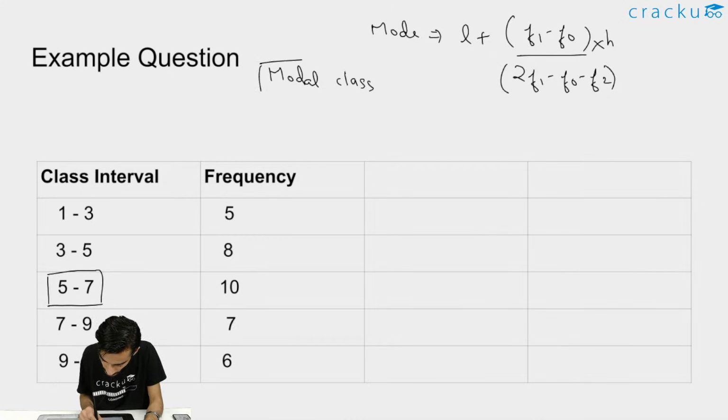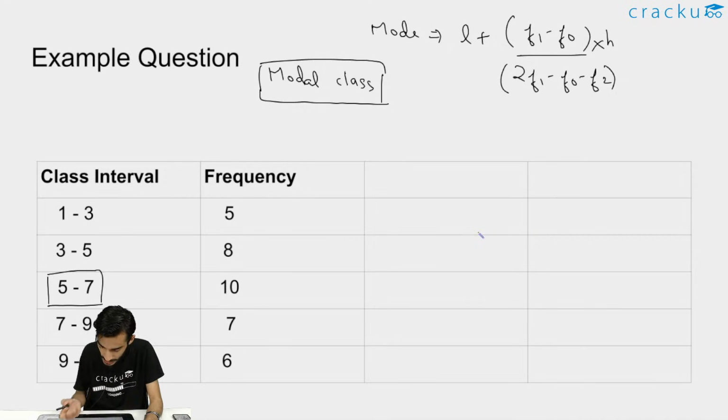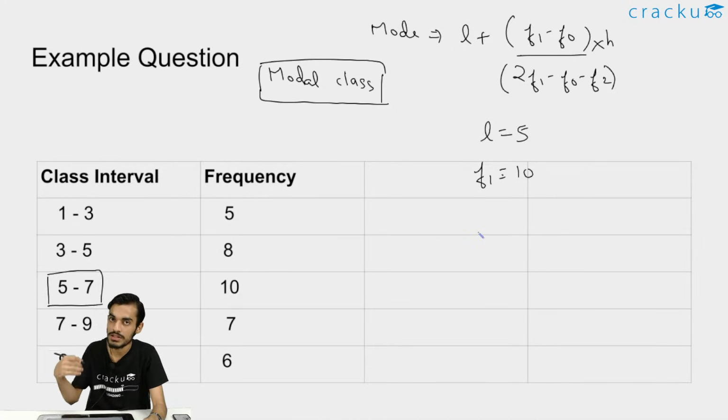Now we know the modal class, that is from 5 to 7, so we can just plug in the values. The value of L will be 5, the lower limit of the modal class. So L will be equal to 5. F1 is the frequency of the modal class, that is equal to 10. F0 is the frequency of the class that is just above the modal class, so the frequency here is 8. So F0 will be 8.